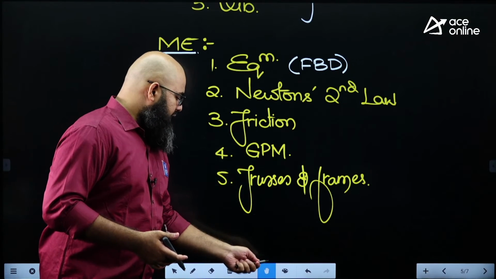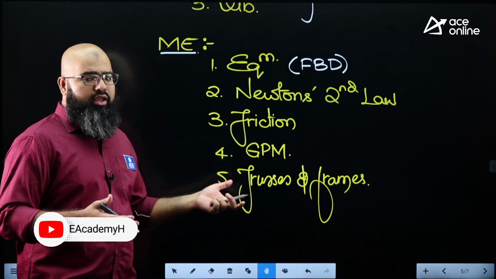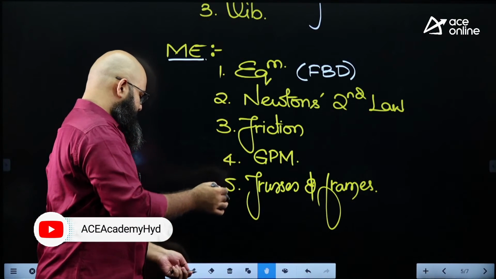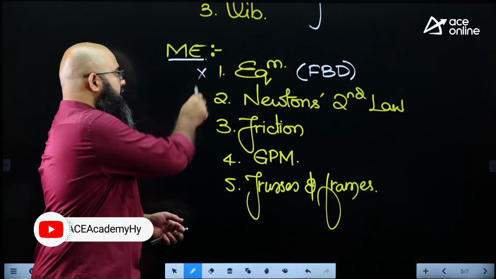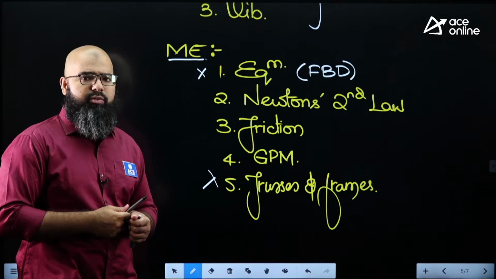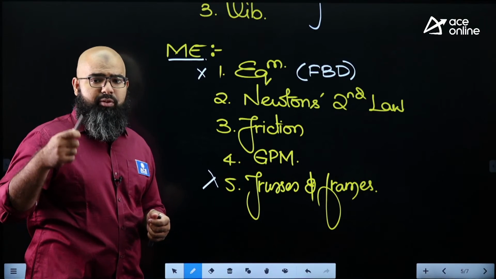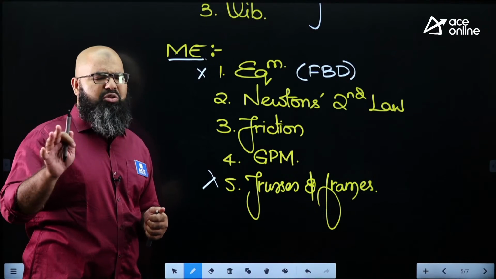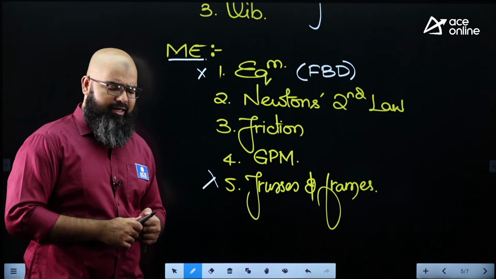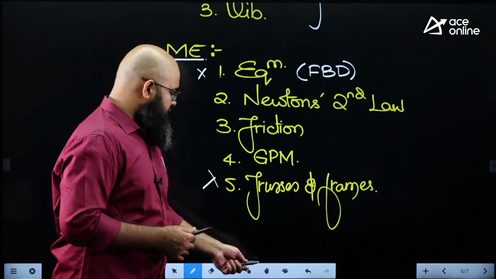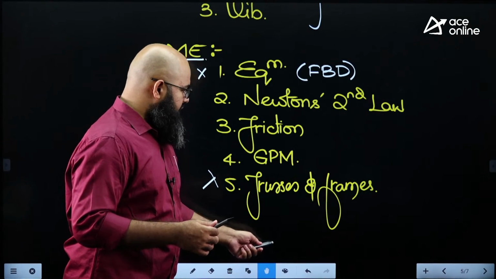Moving further, coming to production engineering, for production engineering the most important topics shall be equilibrium and trusses. These two topics will be the most important topics for production. I would again suggest for production people, don't go into dynamics, even though it's a part of your curriculum, because you won't have questions coming from there, right? So this is regarding the importance of the various topics.